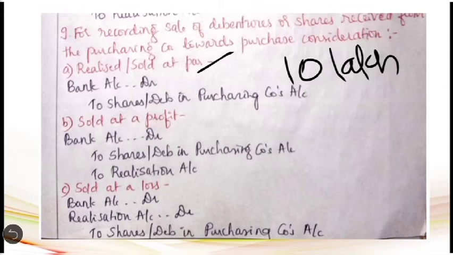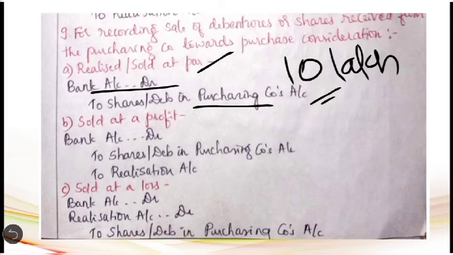We are discussing here the first step, that is, preparing the realization account. If you see here, there is no adjustment with regard to the realization account because it is realized at par. So this entry will come in the third step, that is, settlement of accounts. But I just discussed what the entry is if it is realized at a profit.